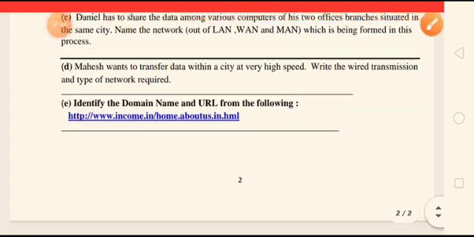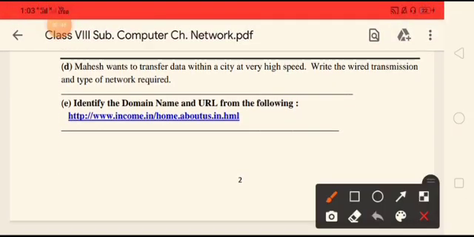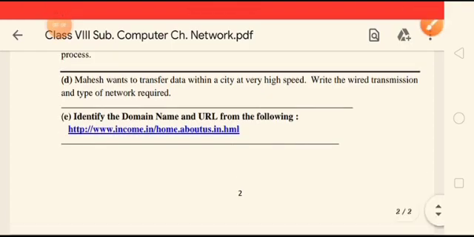Now identify the domain name and URL. Here the domain name is income.in, and the URL is this whole http://www.income.in/home/aboutus.html.